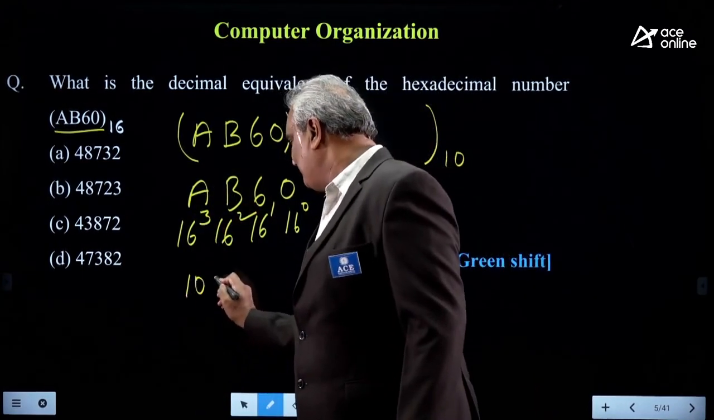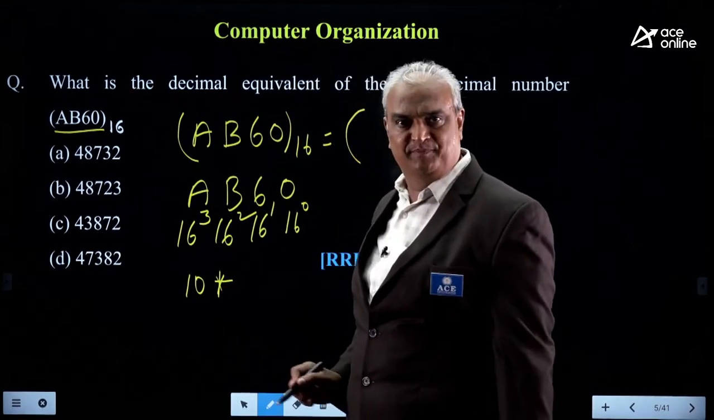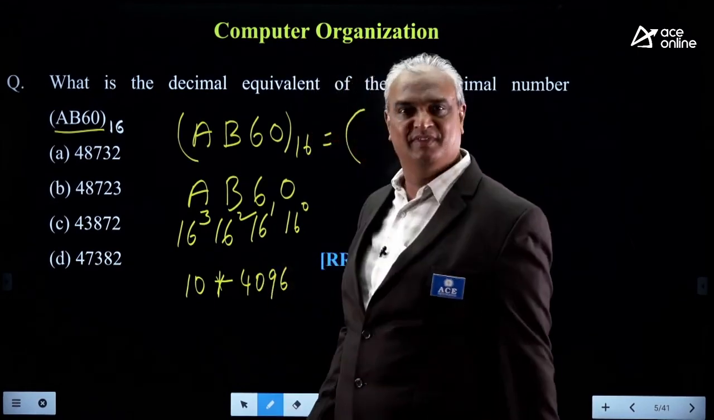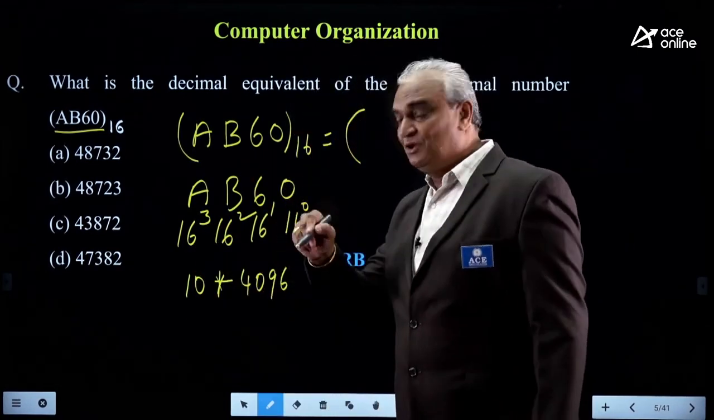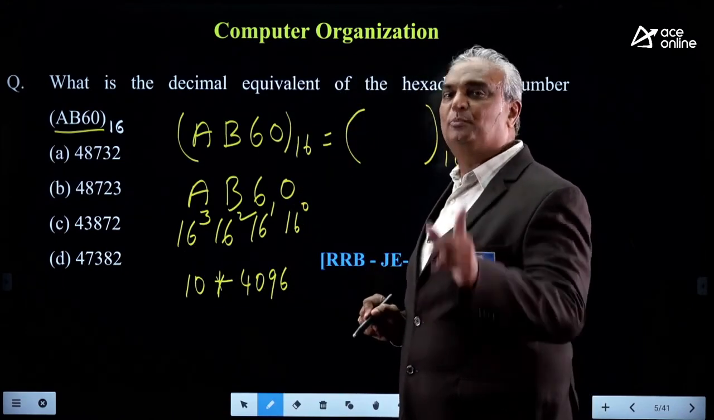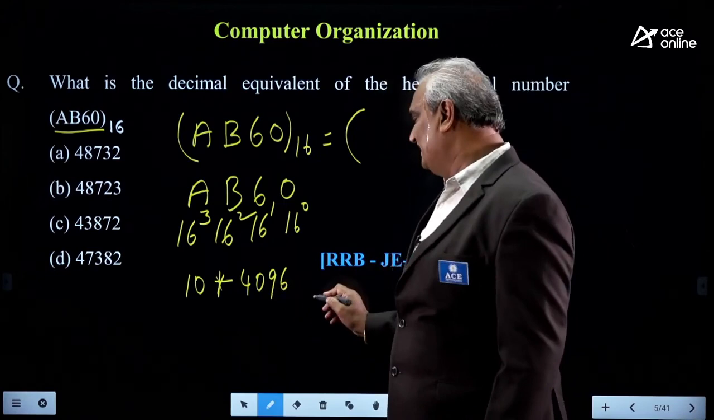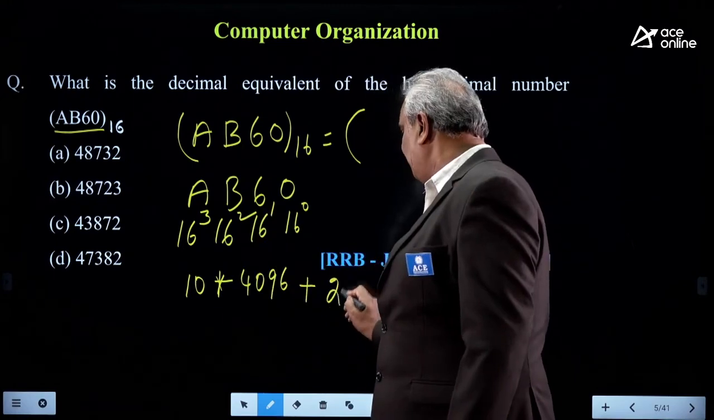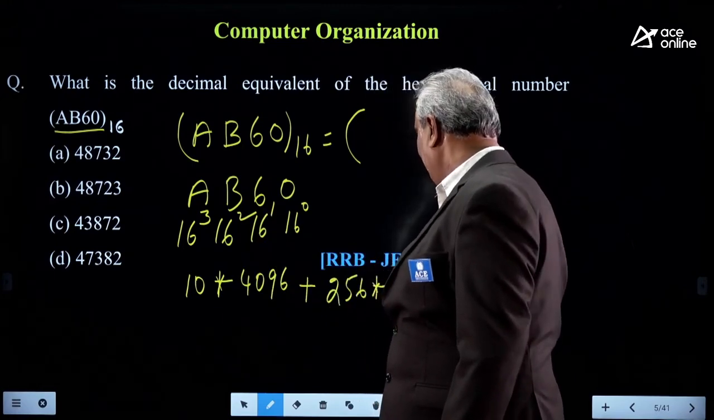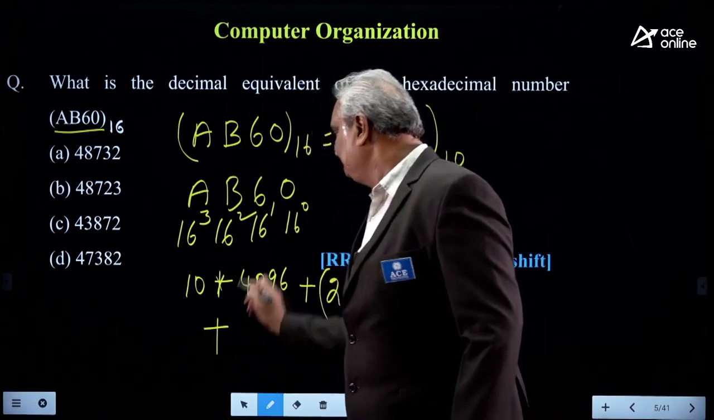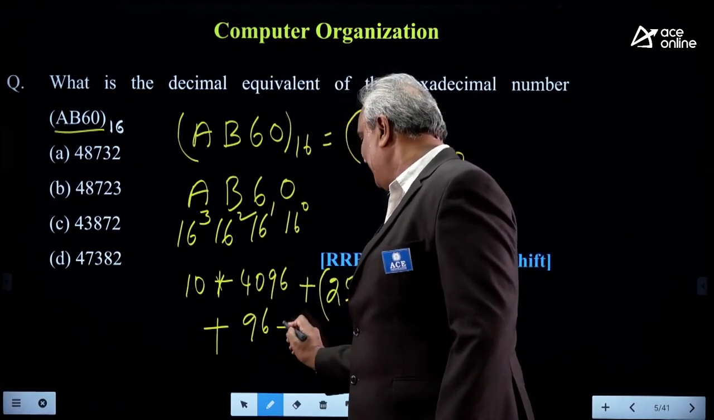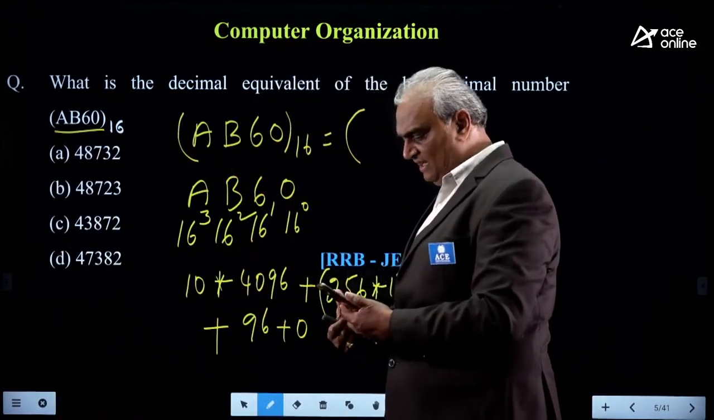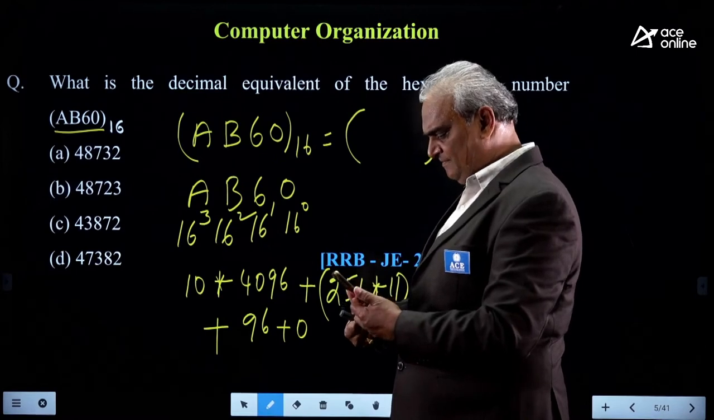A means 10 into 16 power 3. 16 power 3 is nothing but 4096, because 16 power 3 can be written as 2 power 4 whole power 3, that means 2 power 12. 2 power 12 is nothing but 4096. Plus B means 11, 16 square means 256, into 11, plus 16 into 6 is 96, plus 0. Now, after adding all these, the result will be like this.